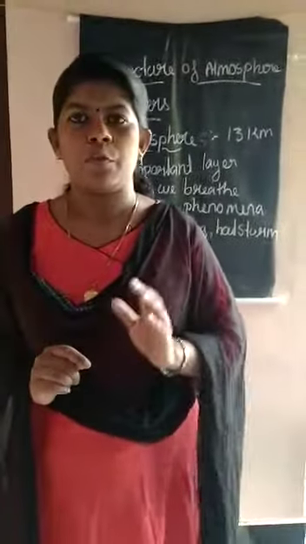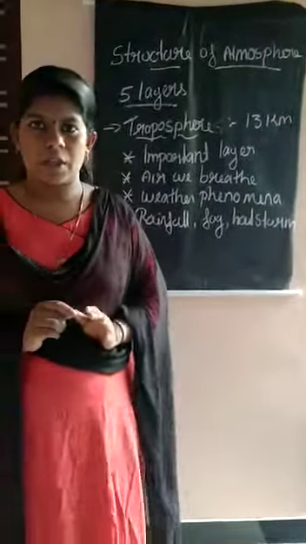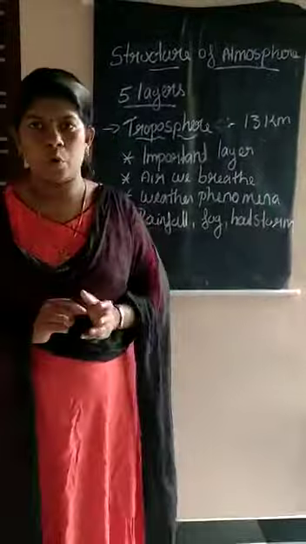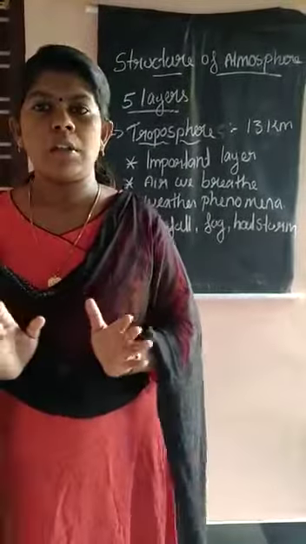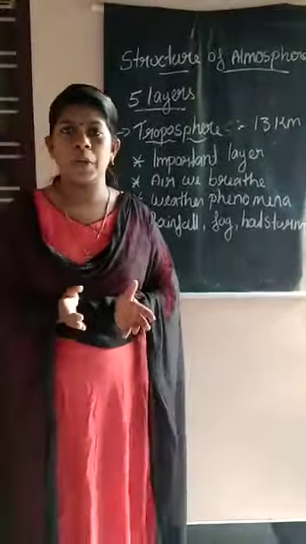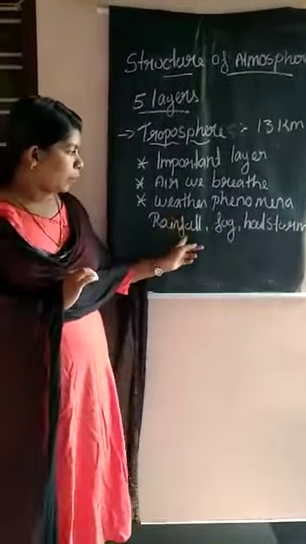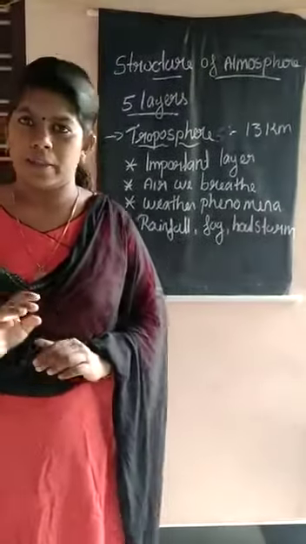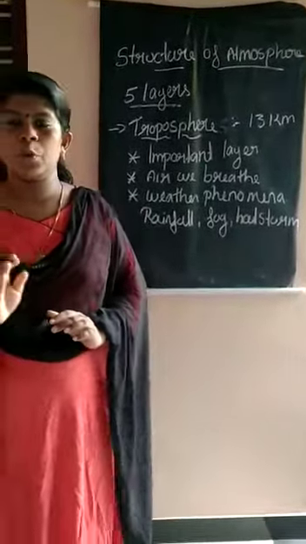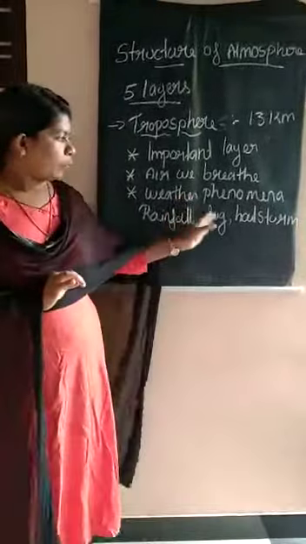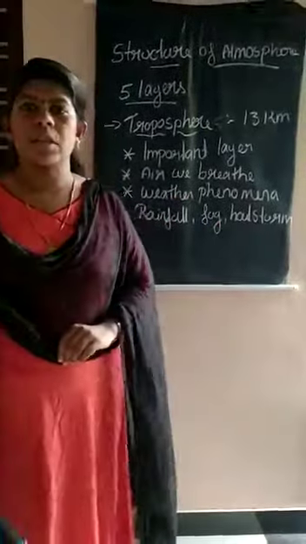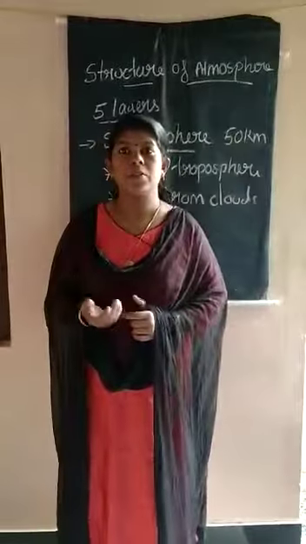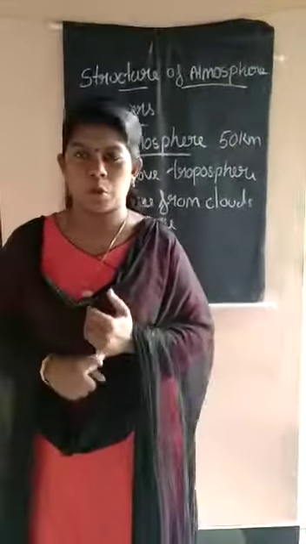Most of the weather phenomena like rainfall, fog, and hailstorm occur in this layer. Understand, all of you? The first layer is troposphere.